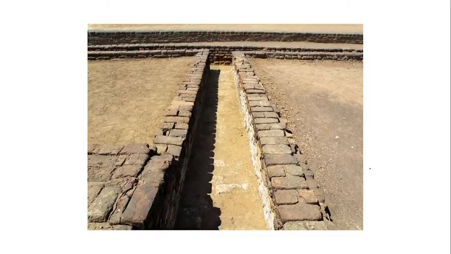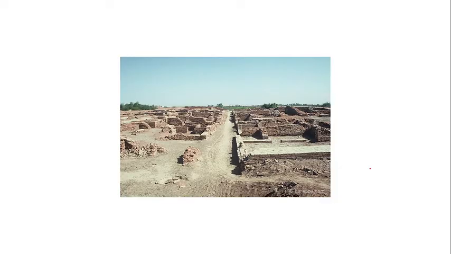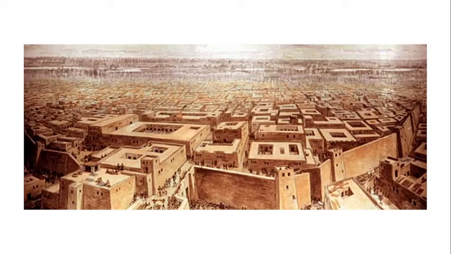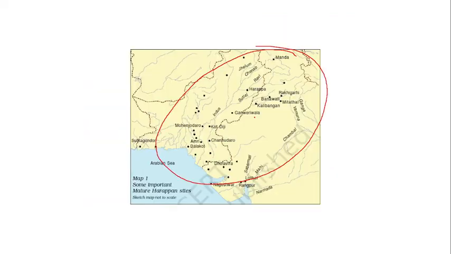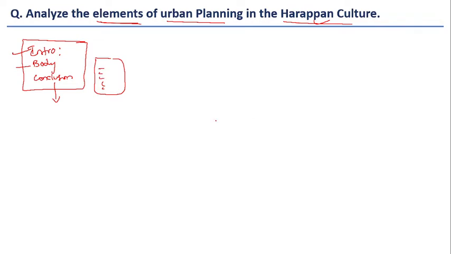This is the image of drainage, and this is how Harappa looks. This is how Harappan towns look, and from this kind of imagination we can understand what kind of urban elements flourished in the Harappan culture. Now come back to the various elements.